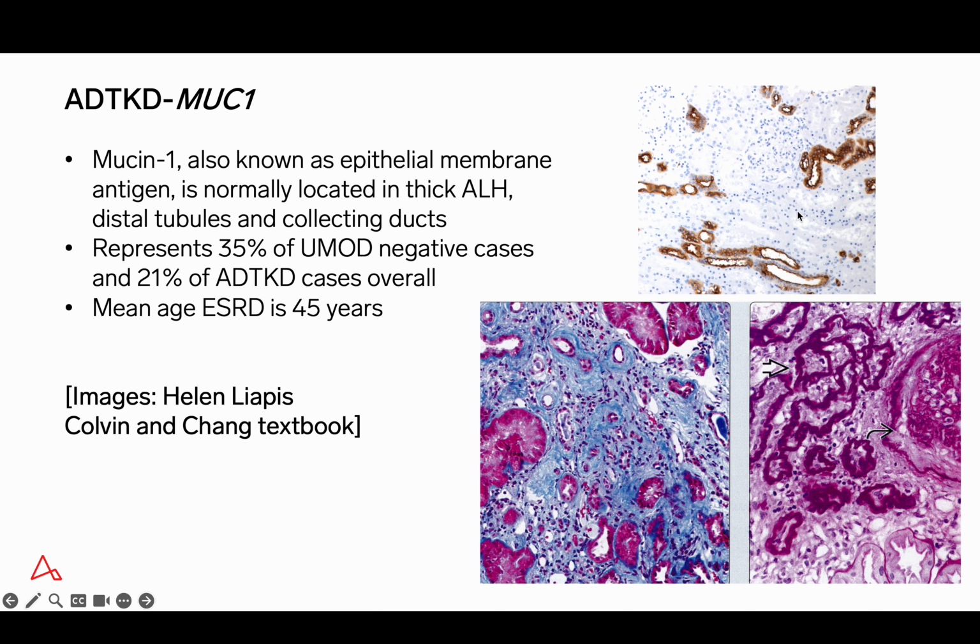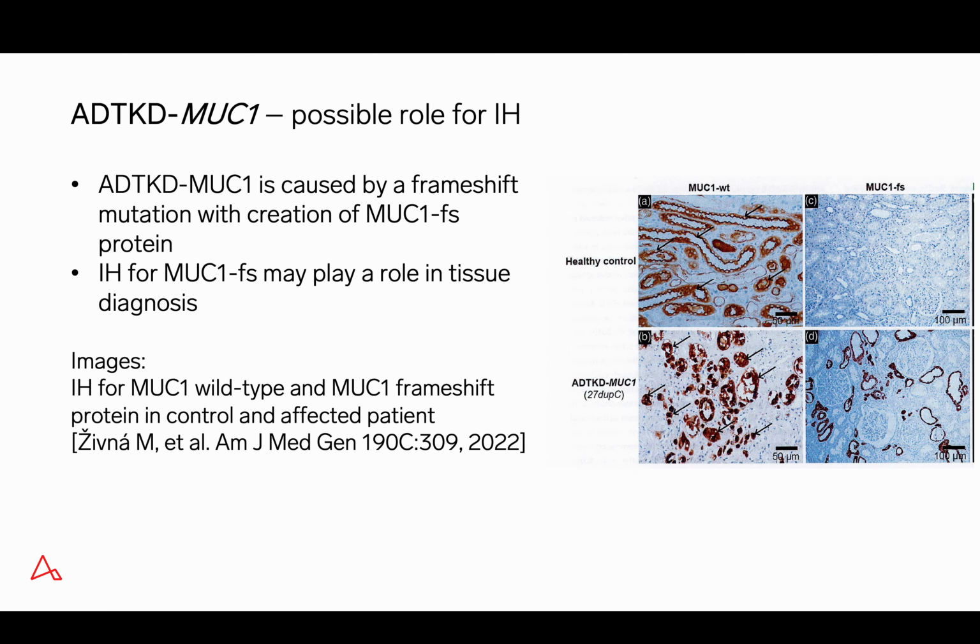In the upper right, we can see a medullary ray with thick ascending limb of Henle and collecting ducts staining positive. And in the cortical labyrinth, in the upper portion of this image, we can see distal tubule staining. The light microscopy, like other cases of autosomal dominant tubulointerstitial disease, simply shows tubular atrophy and interstitial fibrosis, and some degree of glomerulosclerosis will often also be identified. Again, very nonspecific features.